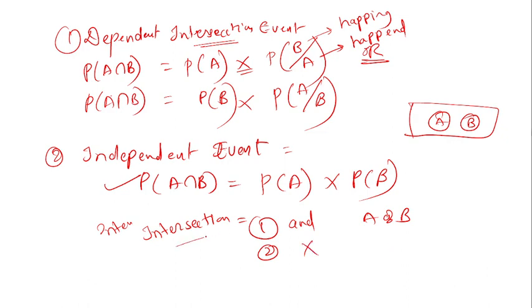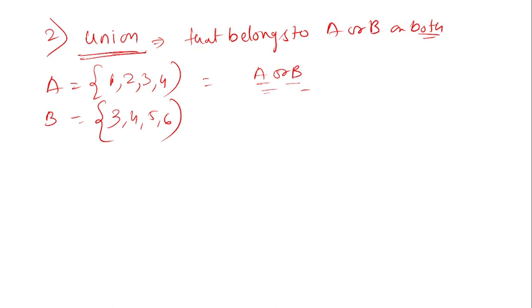What is the difference in the union? In union we use the word "or", that is A or B or both. And second, in the formula we use a plus sign. So the union means it belongs to A or B or both.